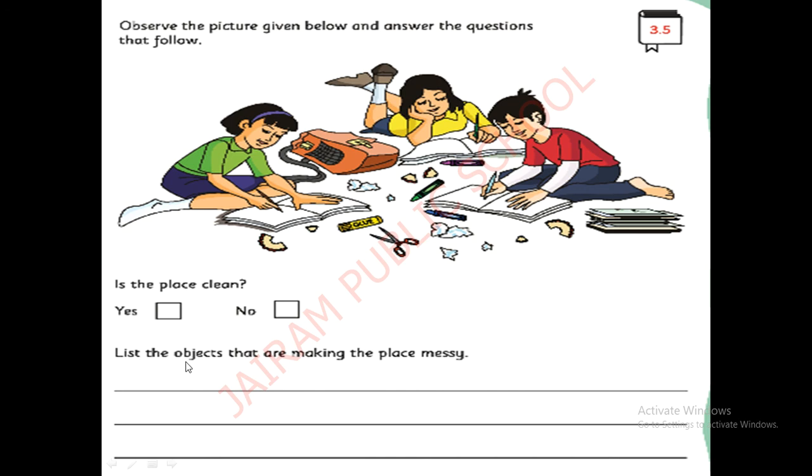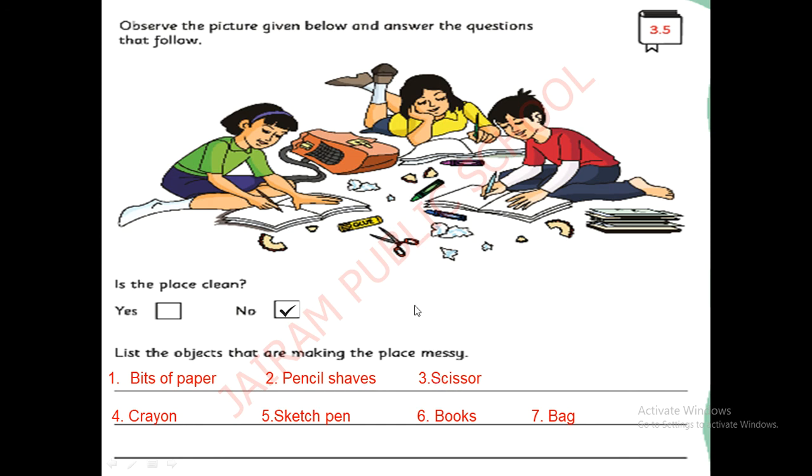So you have to list the objects that are making the place messy. See, this place is not good. This is not clean. This place is messy. So you have to write what are the things, what are the objects that make the place messy. Now list the things. Bits of paper lying in many places. Then what is number 2? Pencil shavings, S-H-A-V-I-N-G-S. That is when you sharpen the pencil, you will be getting that.